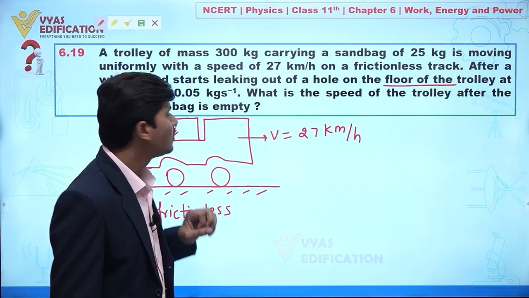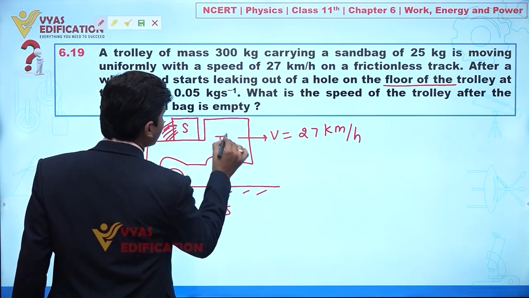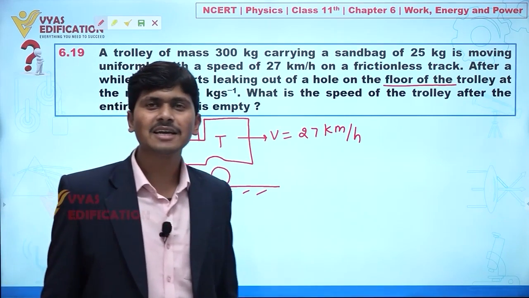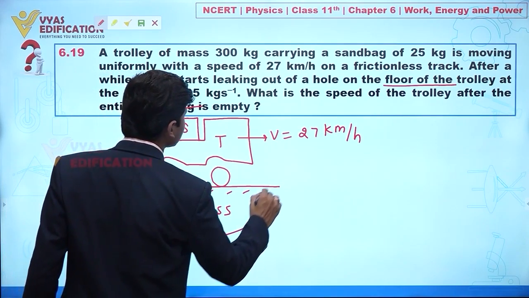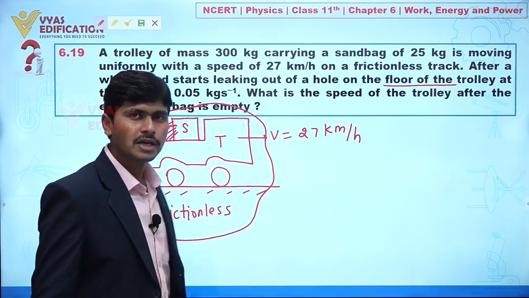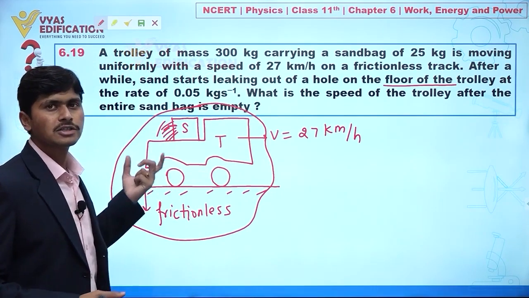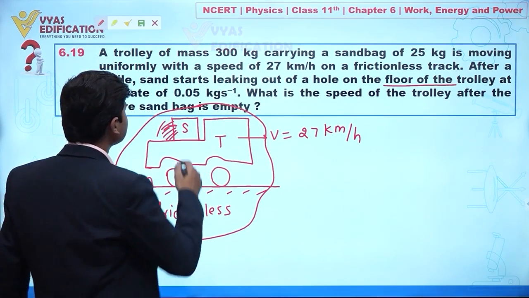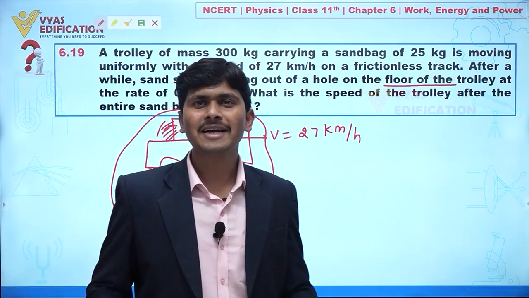Now listen carefully. Let's suppose I consider this trolley and this sandbag as a system. At that time we can say there is no external force acting on this system. Let's suppose there is some leakage of the sand, and all the sand goes onto the floor of the trolley.